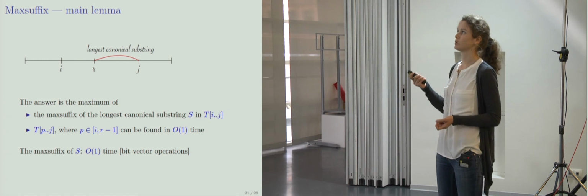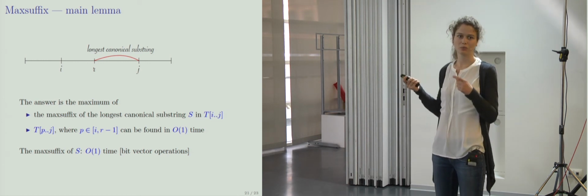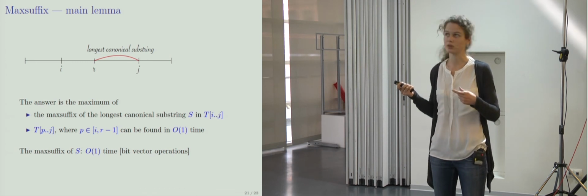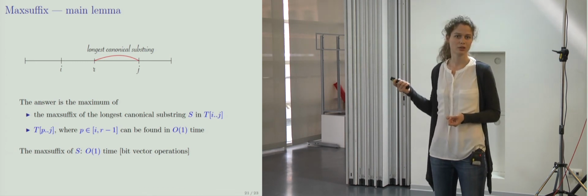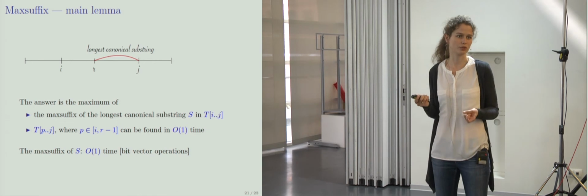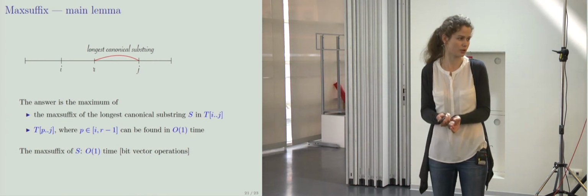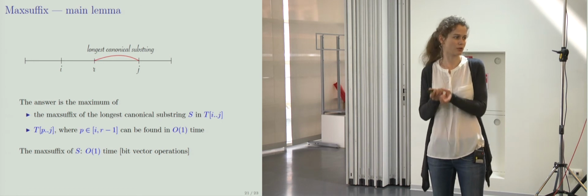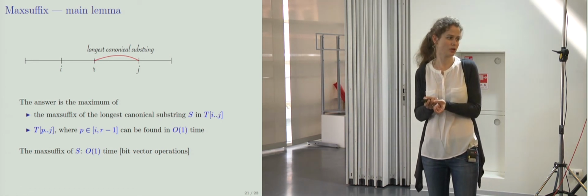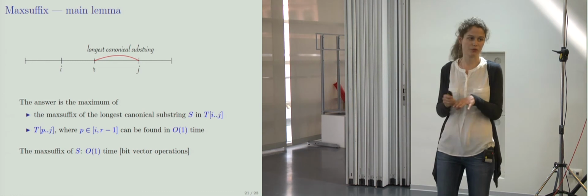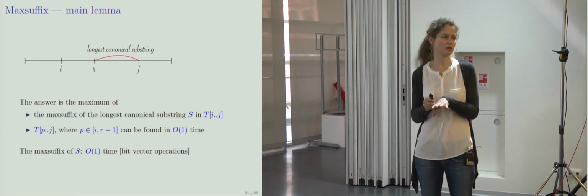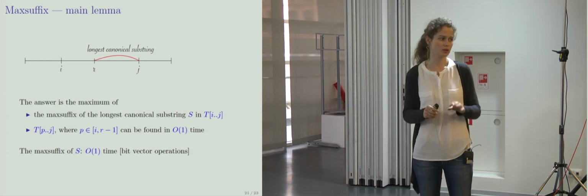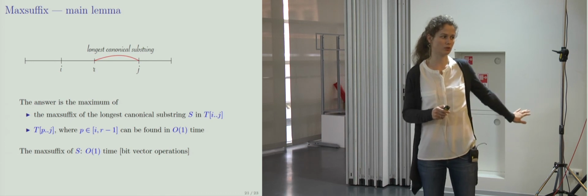If it's shorter, it must be bigger than all suffixes of T[i..j], so it's bigger than all suffixes of the longest canonical substring S. So it is the maximal suffix of the longest canonical substring. And the maximal suffix of a canonical substring can be found in constant time. It's similar to the minimal suffix problem.